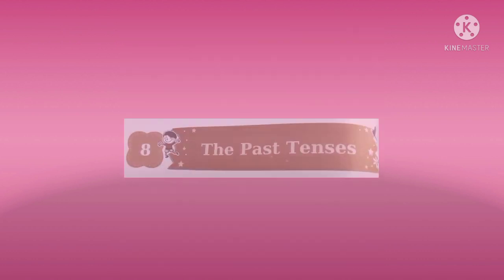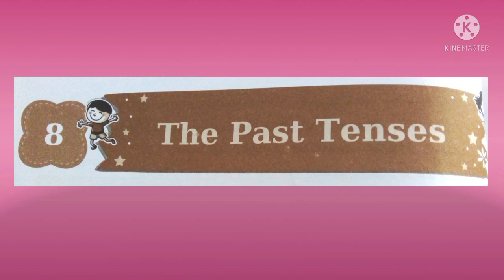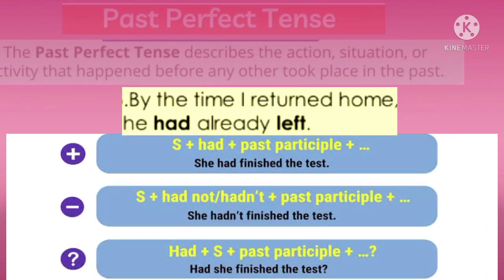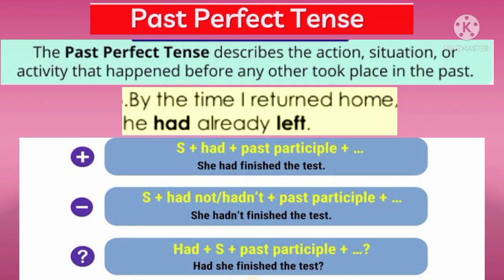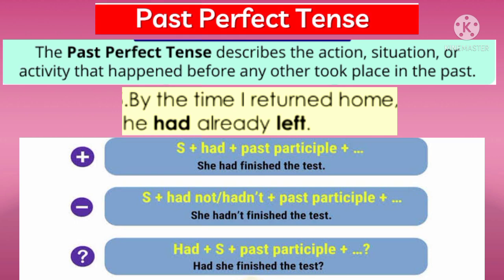Today we'll continue our lesson number 8, the past tenses. Children, in this video, we'll see what is past perfect tense. Past perfect tense describes the action, situation, or activity that happened before any other took place in the past. For example, by the time I returned home, he had already left.